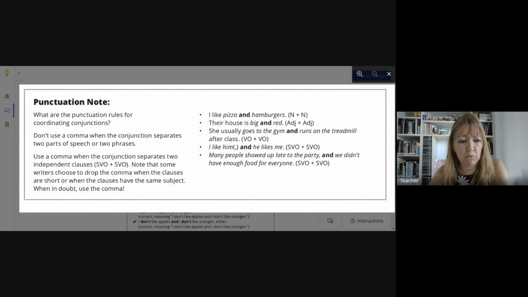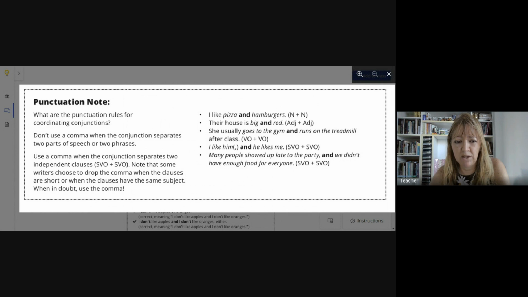Note that some writers choose to drop the comma when the clauses are short or when the clauses have the same subject. When in doubt, use a comma. In this case, some writers drop it, but we have two independent clauses here, right?